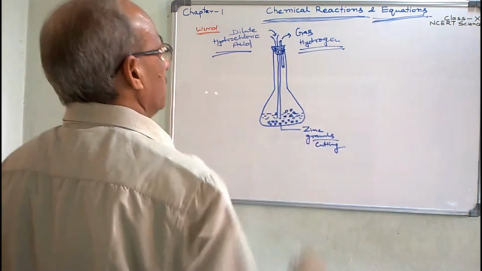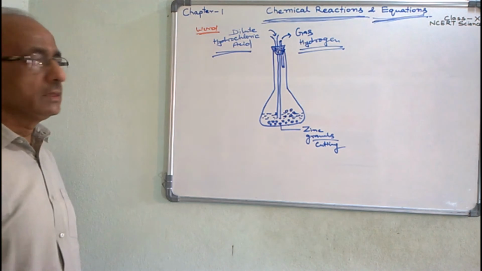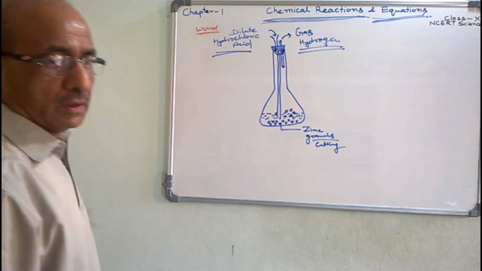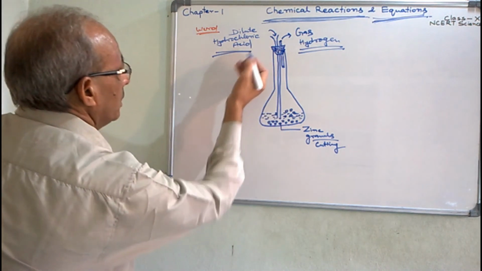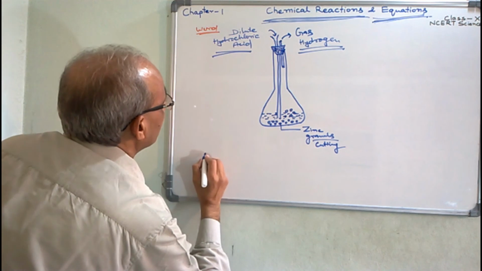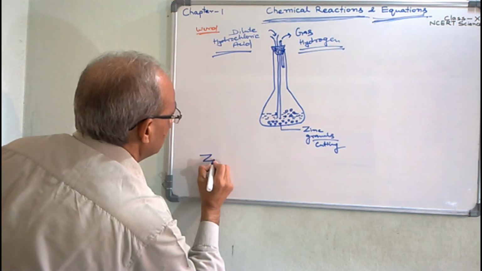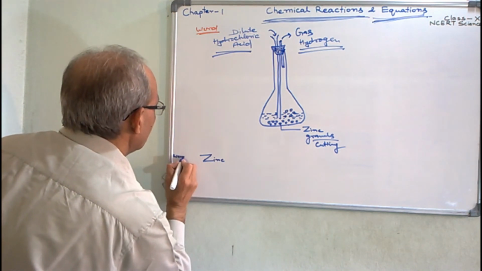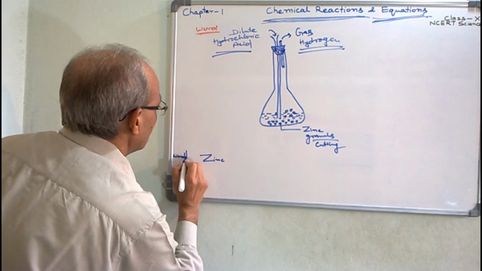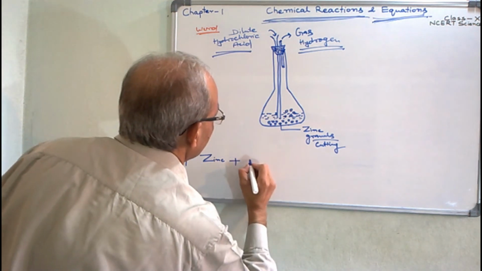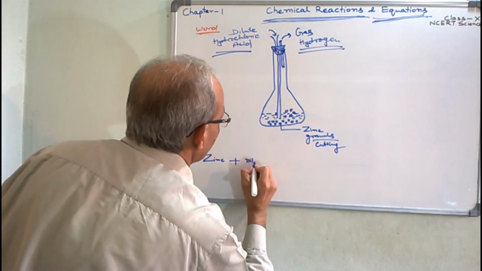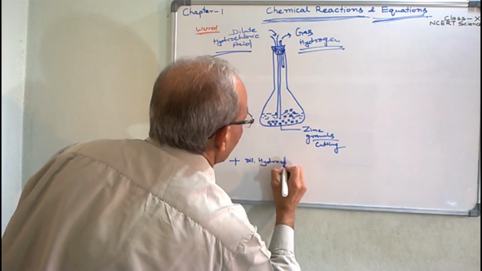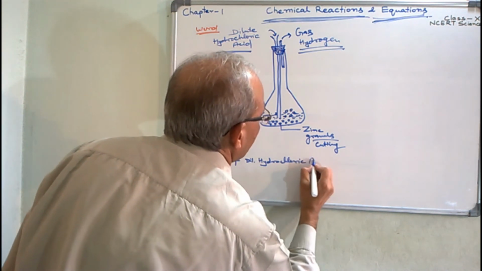Here the chemical reaction, we will present firstly in words, then in symbols. Here the reactants are zinc plus dilute hydrochloric acid.